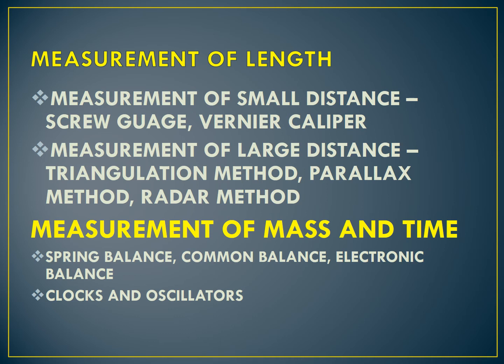Next, measurement of mass and time. What is mass? Mass is a property of matter. It does not depend upon temperature, pressure and location. It is the quantity of matter contained in a body, like 1 kg tomato, 1 kg potato. What is the SI unit of mass? It is expressed in kilogram. These masses may vary from the tiny mass of an electron to the huge mass of the universe. The tiny mass of an electron is 9.11 into 10 power minus 31 kg. What is the mass of the universe?